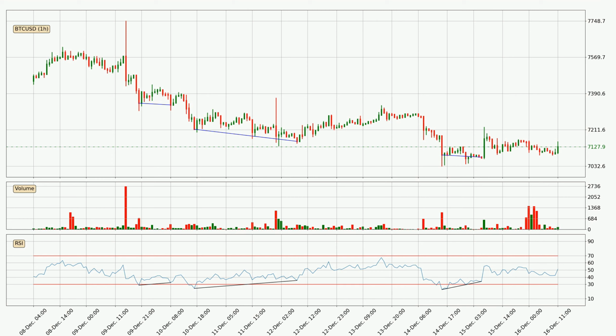When we now look out for divergence in the hourly time frame, there was a bullish divergence and the price already went up.